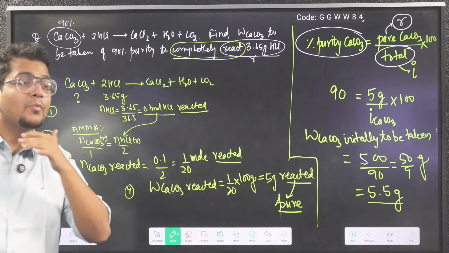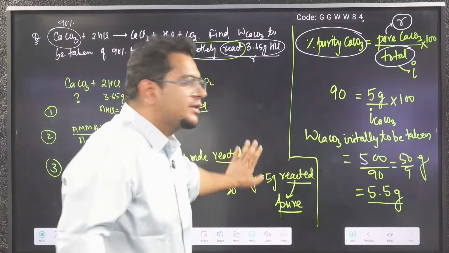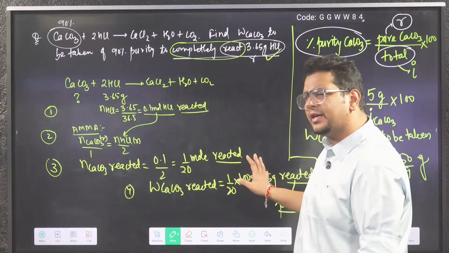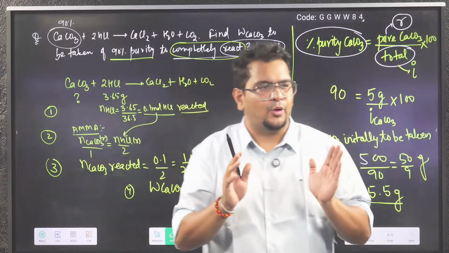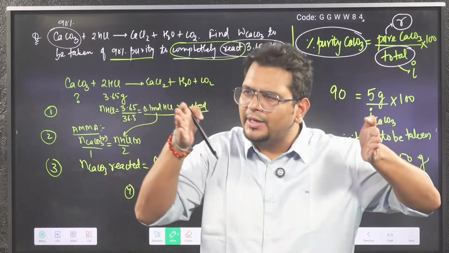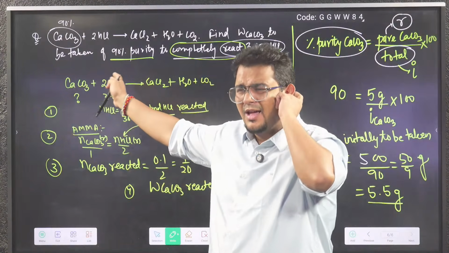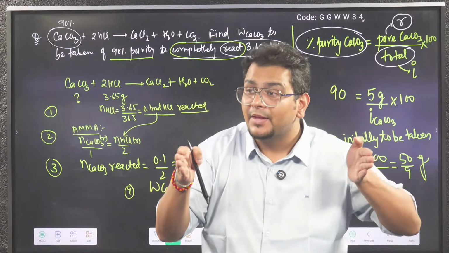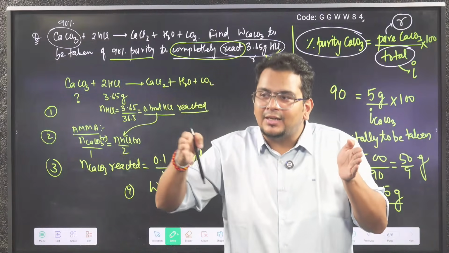Check bhaiya. See how simple it is. Conceptually also understand. For reacting with this much HCl, how much CaCO3 is required? 5 gram. But it is only 90% pure. So if I take a 100 gram sample, then only 90 gram will react. That is the meaning of the question, that it is 90% pure. Out of 100 gram taken, 10 gram will be wasted, only 90 gram will react. So if the reacted amount is 5, I should take a little more than that.